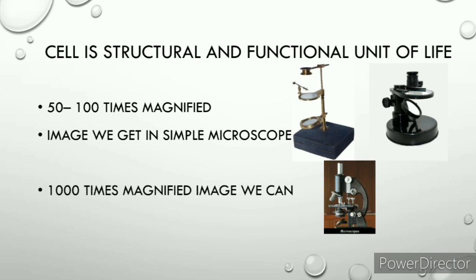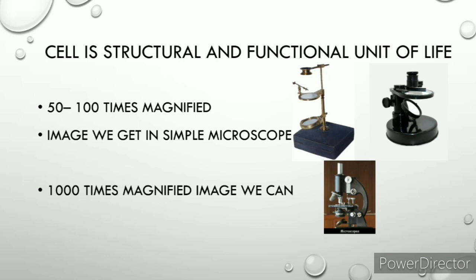There are also different types of microscopes, and here you can see the first two pictures. These are simple microscopes in which we can see the general structure or small structures, but we can see the cell deeply in the compound microscope. You can see it in the third diagram, the lower side diagram, in which we can see thousands of times magnified images.